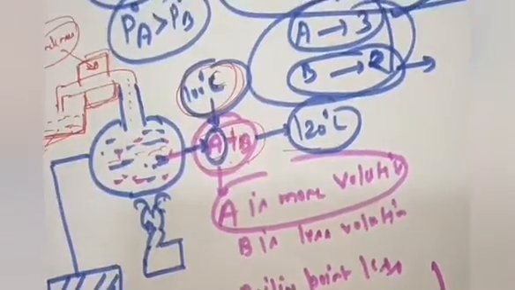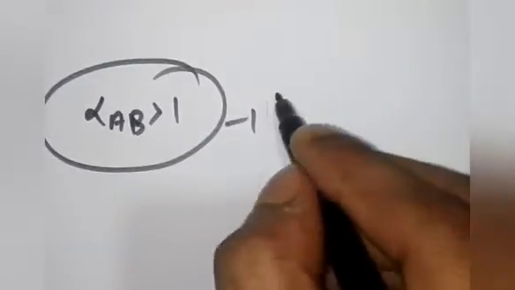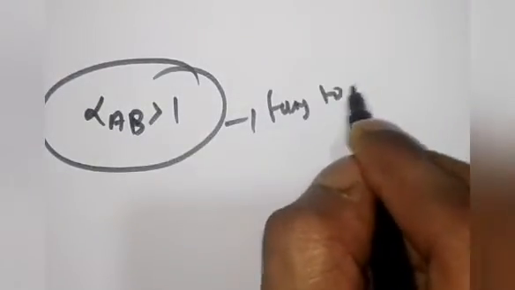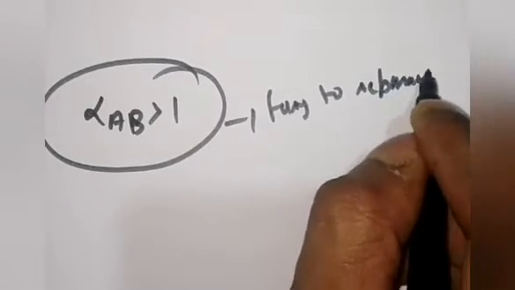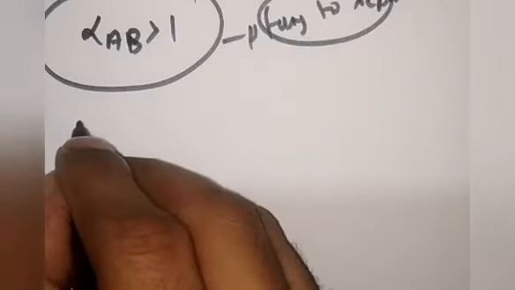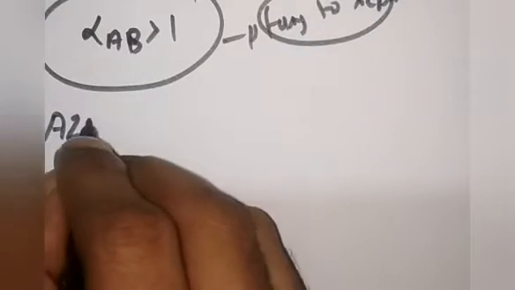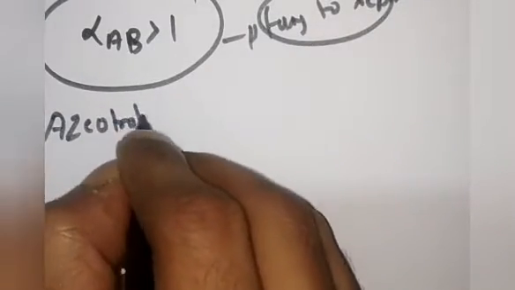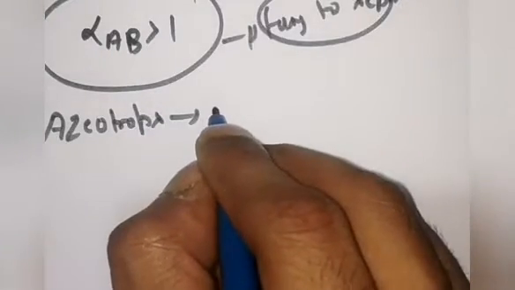So what is the meaning of azeotrope? Just understand this. In the distillation process we have seen that alpha AB, the relative volatility of components A and B, was greater than 1, so it was very easy to separate. The new topic which is going to come now is azeotropes. We can define an azeotrope as a constant boiling mixture.